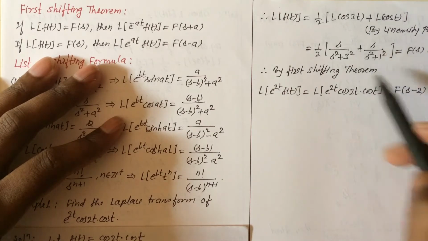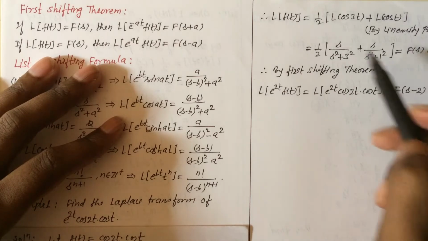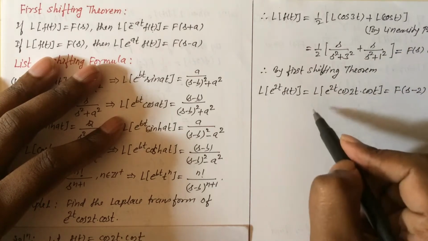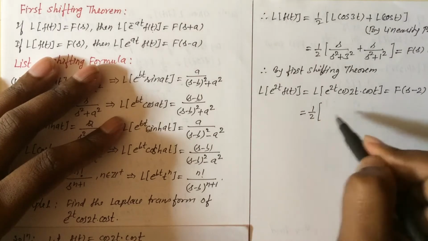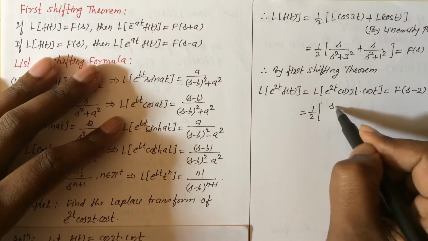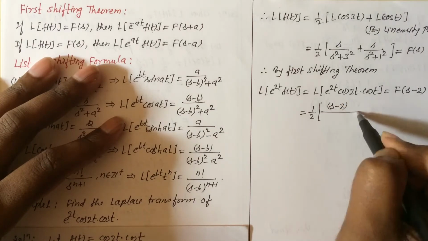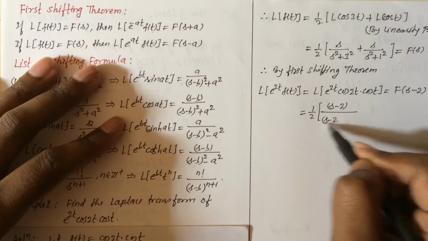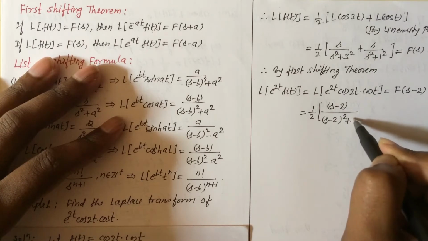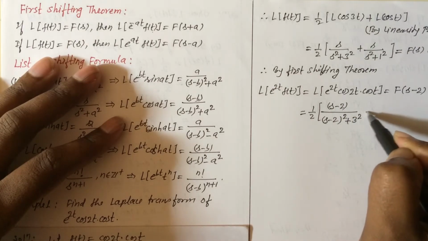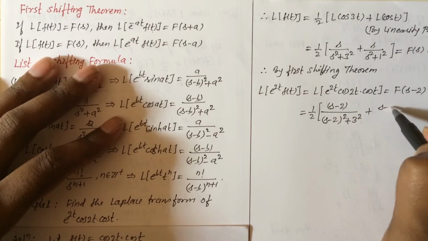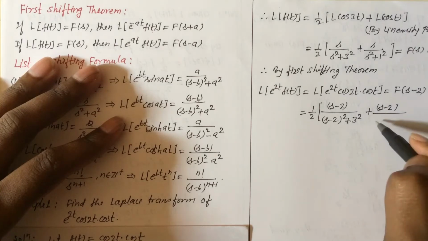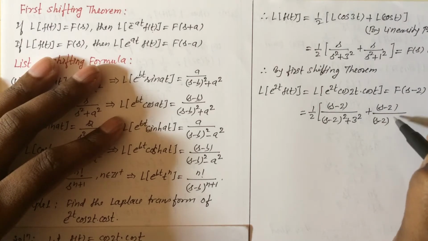Now replacing s by s minus 2 in this function, this equals 1 by 2. I am replacing s by s minus 2, so s minus 2 divided by s minus 2 the whole square plus 3 square, and plus s replaced by s minus 2, so s minus 2 divided by s minus 2 the whole square plus 1 whole square.